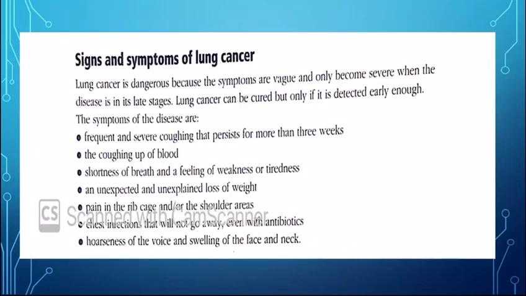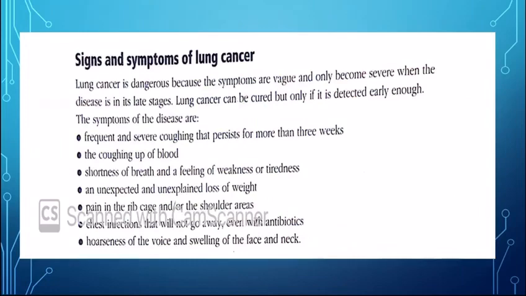Okay, what are the signs and symptoms? The main thing which you need to know is that the signs and symptoms shown by the patient are always very late, and when a person gets to know through the signs and symptoms that he has lung cancer, it's usually the late stage of the cancer, so the person cannot be treated properly.